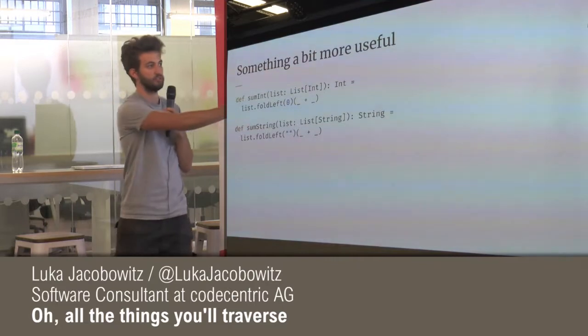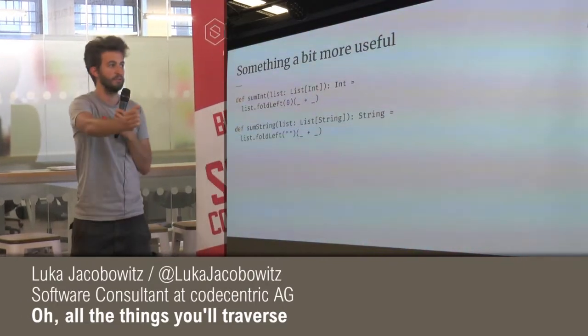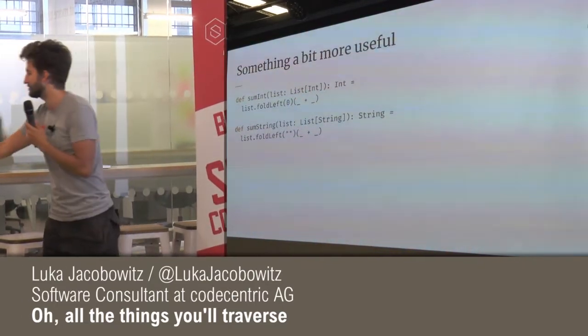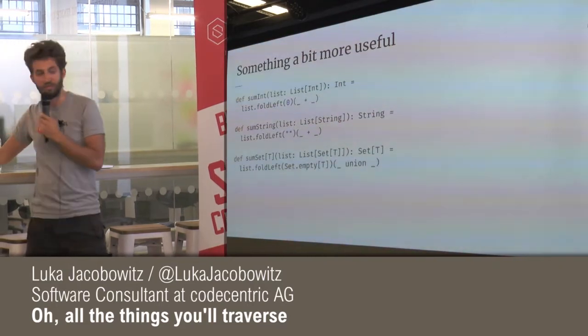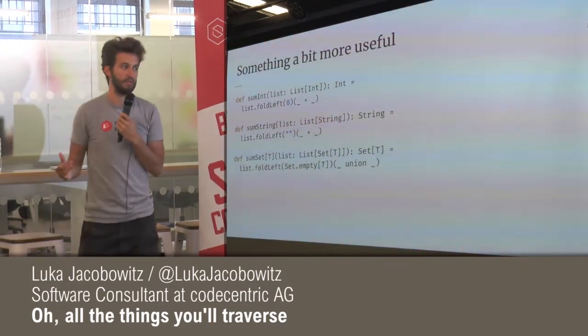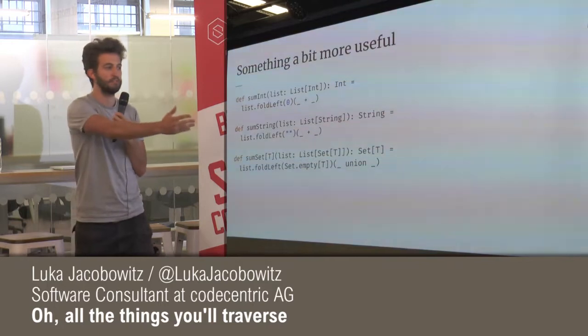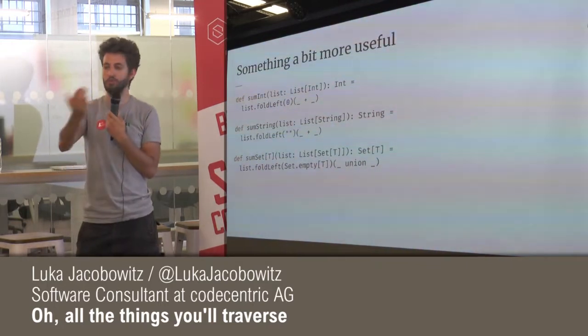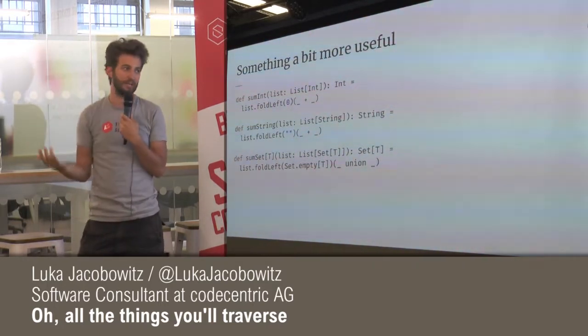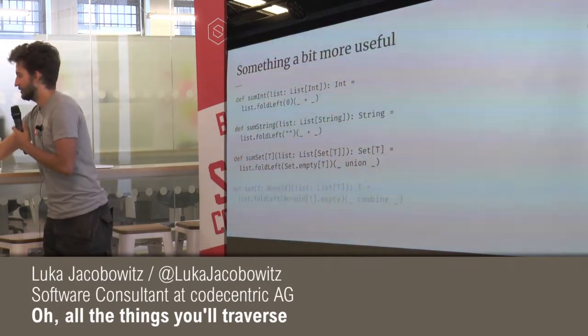So we can do the same thing for string, right? Where the empty string is the empty element, and then we can concatenate strings. But we can also do this for things like sets, right? A set of something has an empty, that is an empty element, and then union is like the set combine element.